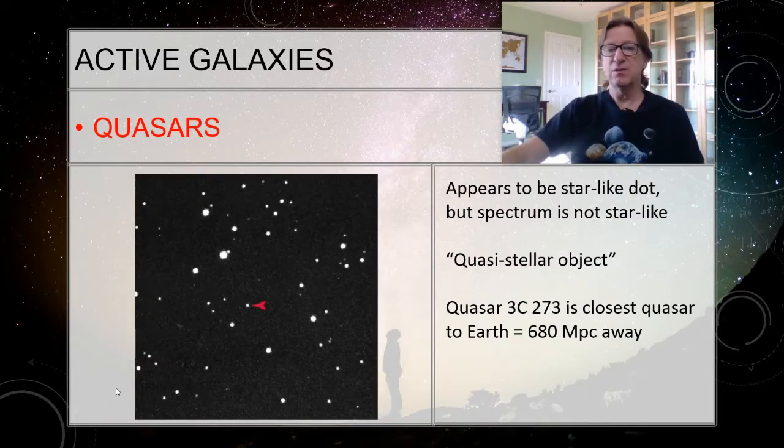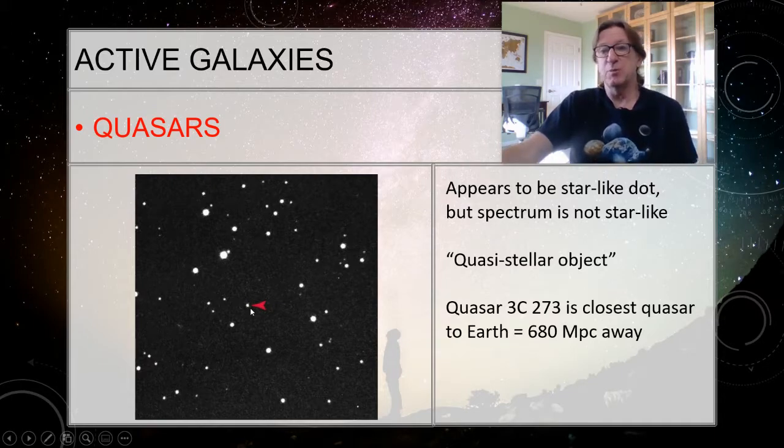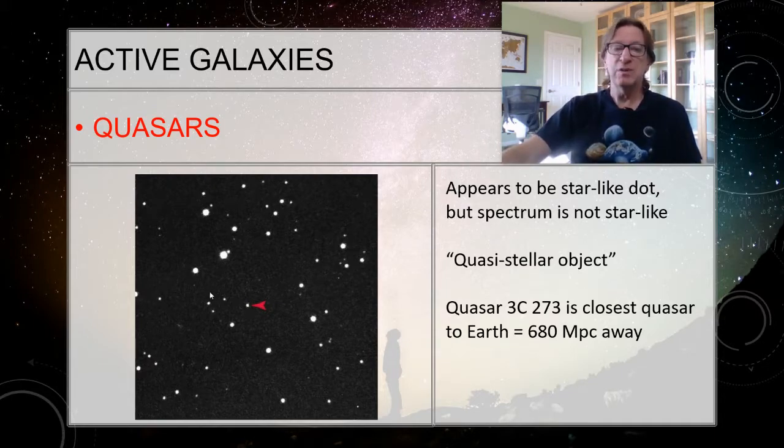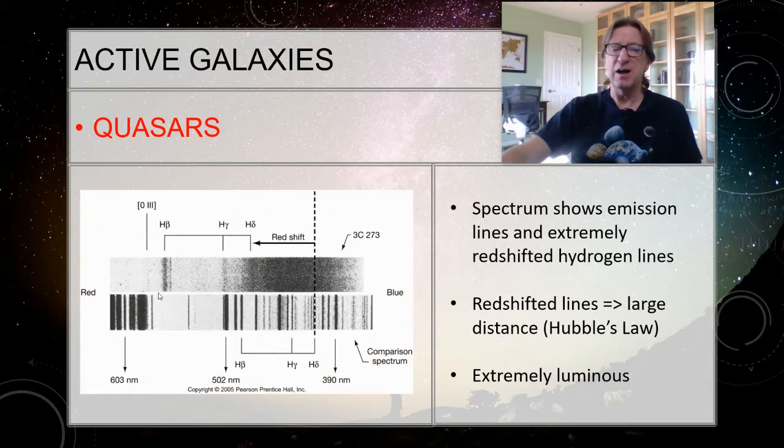Quasars are the last one that we're going to talk about, the third one. This is showing the quasar 3C 273, which is the closest one to Earth, 680 million parsecs away. And it's a good thing it's that far away because these things are incredibly bright. I make a note here that it appears to be just a star, and not even a particularly bright star. But when we looked at this, the spectrum from it was actually very odd.